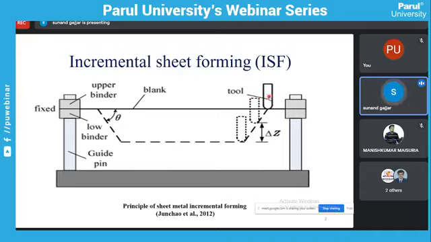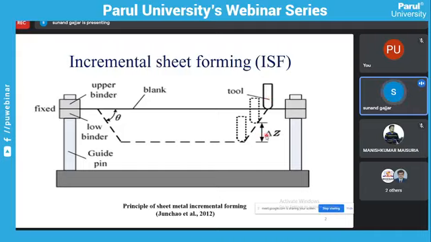So here is the forming tool. In the deep drawing process, the punch is used, but here we can form the required shape of component using the forming tool. The forming tool will travel along the predefined tool path, using a number of incremental